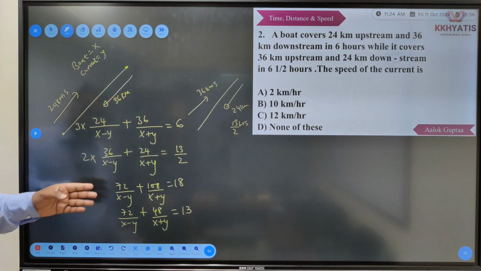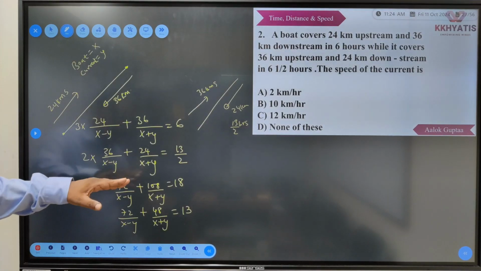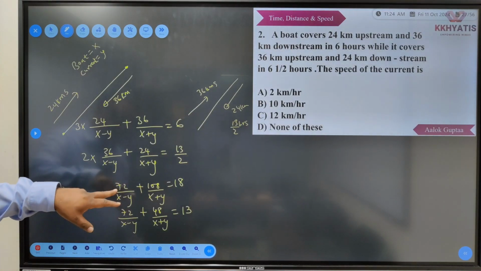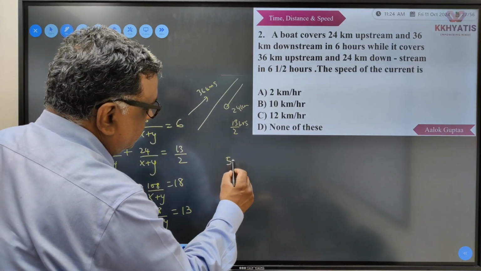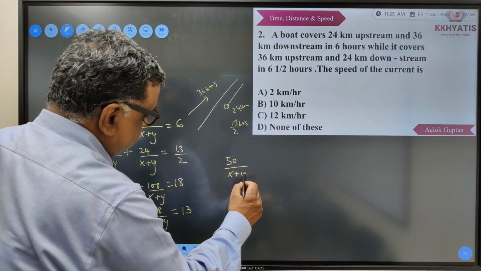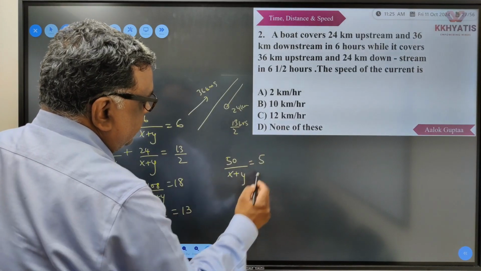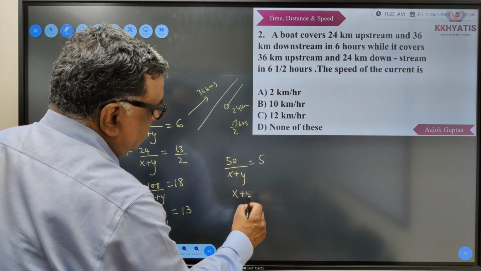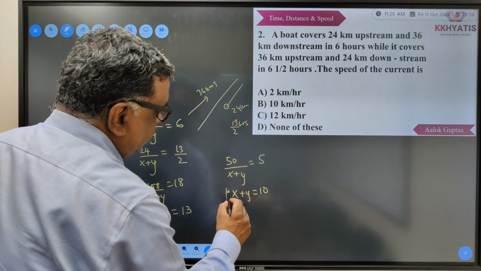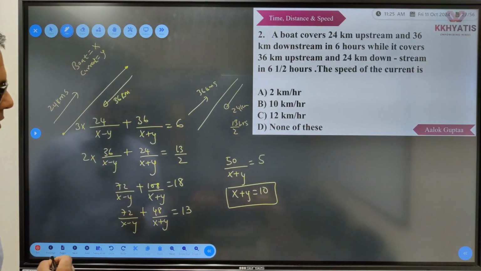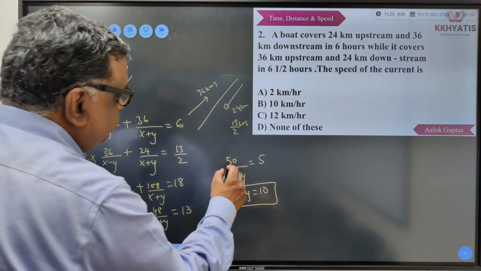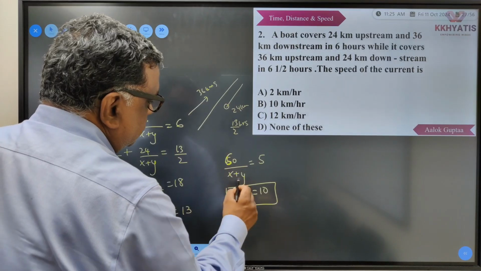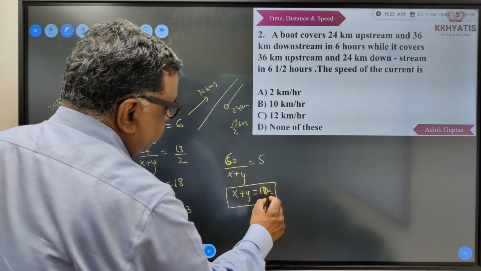Now I'll simply eliminate this part. So I will subtract this from this. तो ये निकल जाएगा और ये बचेगा 60 upon x plus y, will be 18 minus 13, 5. So x plus y की जो वैल्यू है वो 10 आ गई. Correct? Sorry, this is 60. So x plus y की वैल्यू 12 आ गई.